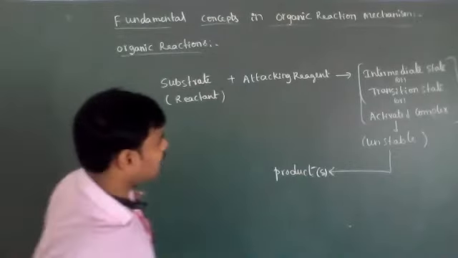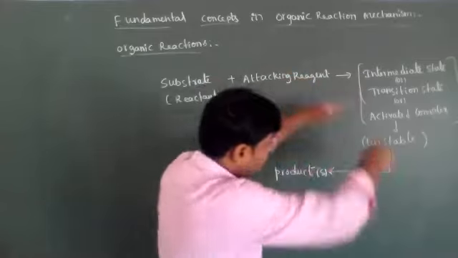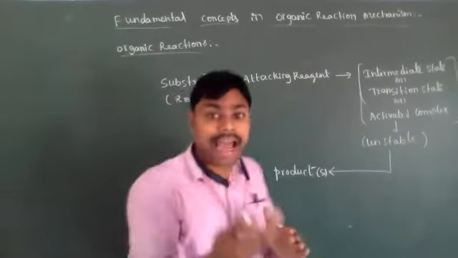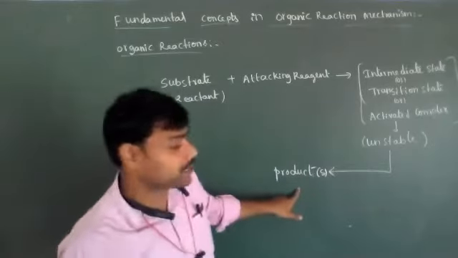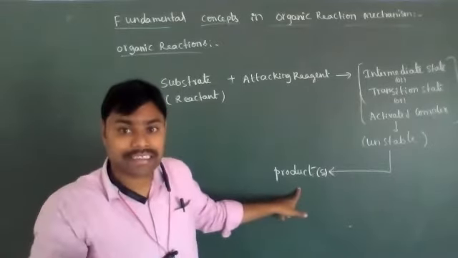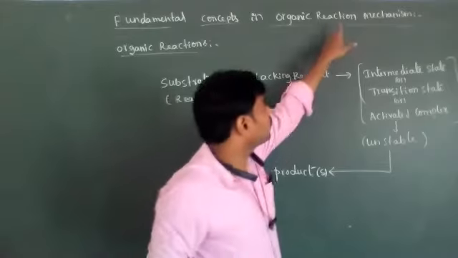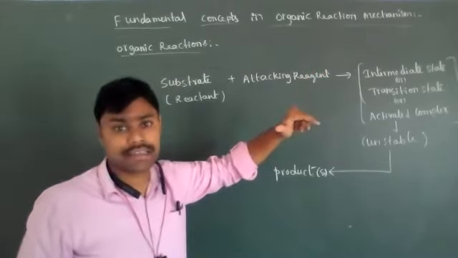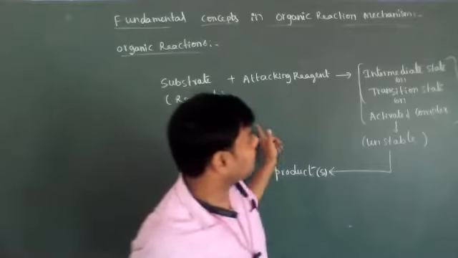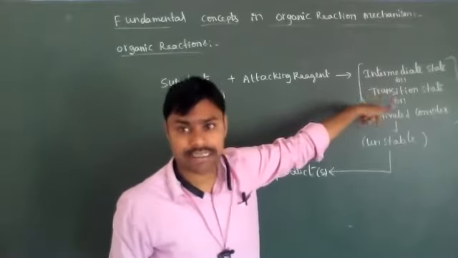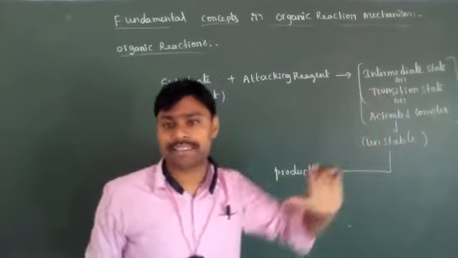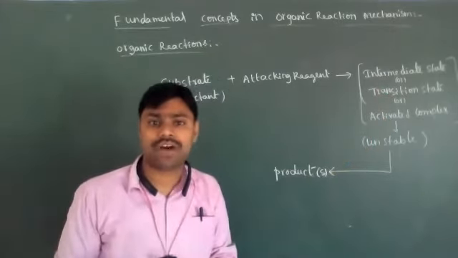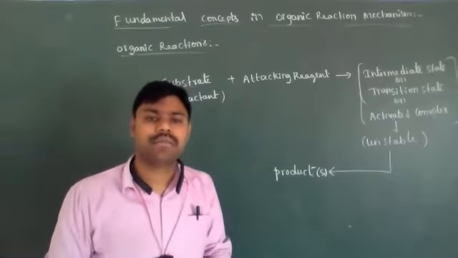So the total information of this organic reaction is known as the reaction mechanism. How the reactants are converted into products in a chemical reaction, that is known as the reaction mechanism. How are they converting, dear students? The conversion is through the formation of an intermediate state. How is that intermediate state forming? By the cleavage of bonds.